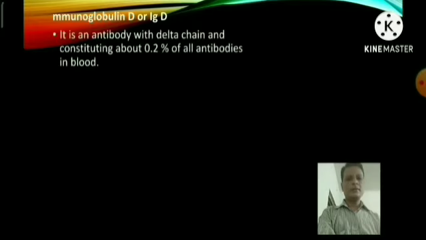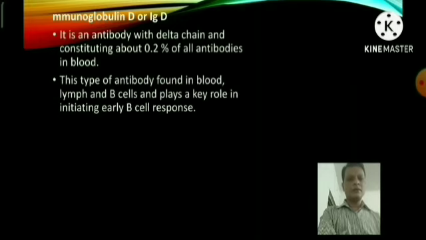Now, let's discuss immunoglobulin D, or IgD. It is an antibody with delta chains, constituting about 0.2% of all antibodies in blood. This type of antibody is found in blood, lymph and B cells, and plays a key role in initiating the early B cell receptor response.